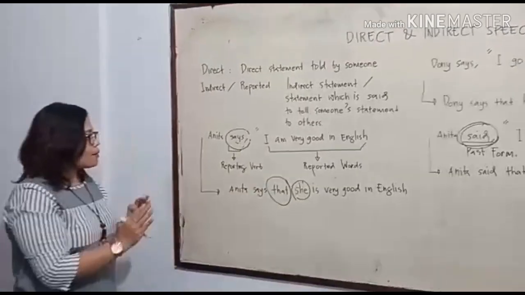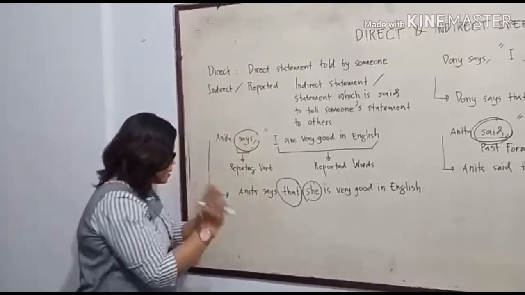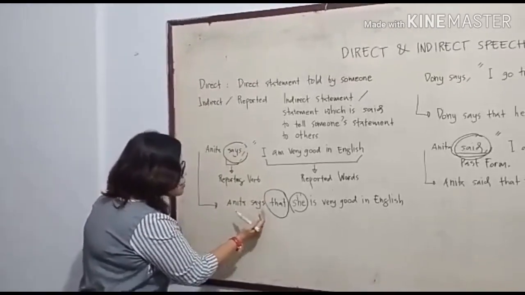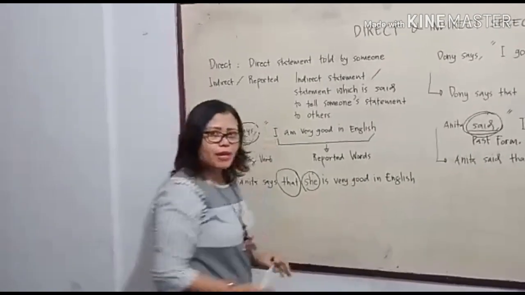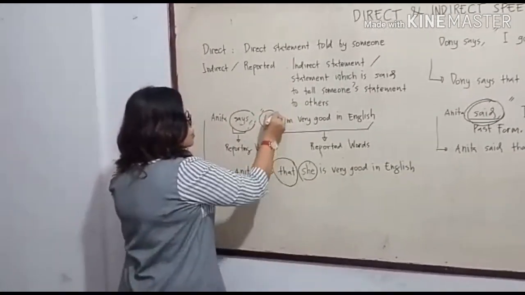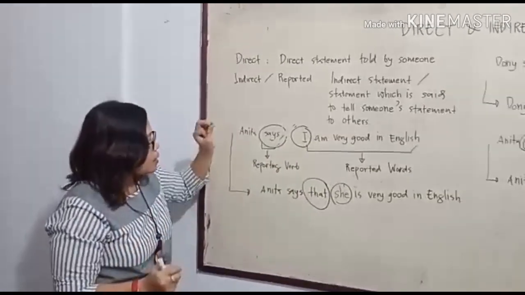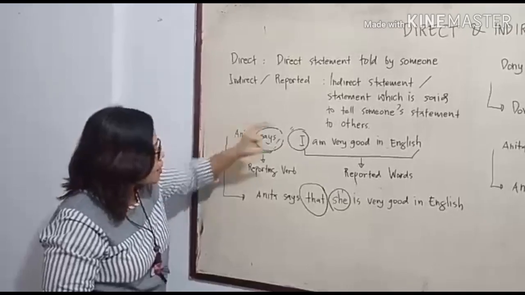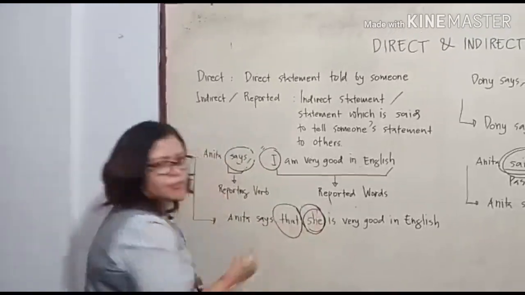So how do we change the direct statement into indirect? Please look at this: Anita says that she is very good in English. What is the difference? In the direct, we use the pronoun I. When we change direct to indirect, I becomes she.